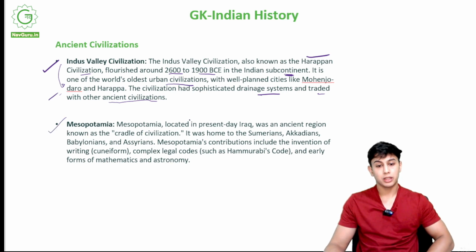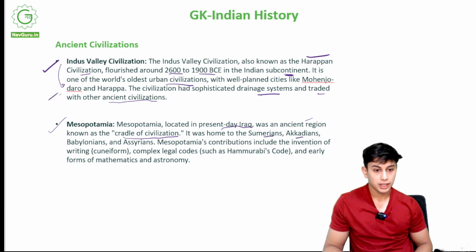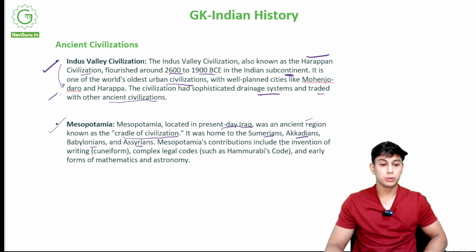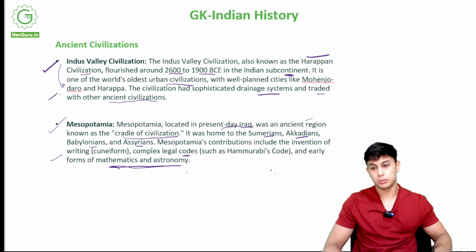Mesopotamia. Now Mesopotamia, located in present day Iraq, was an ancient region known as the cradle of civilization. This is where civilization started. Okay, it was home to Sumerians, Akkadians, Babylonians, and Assyrians. These were people, right? These were communities. Mesopotamia's contributions include the invention of writing. So writing started from Mesopotamia. Complex legal codes, rules, legals, okay, and early forms of mathematics and astronomy. They were very intelligent. They used maths, they used astronomy.